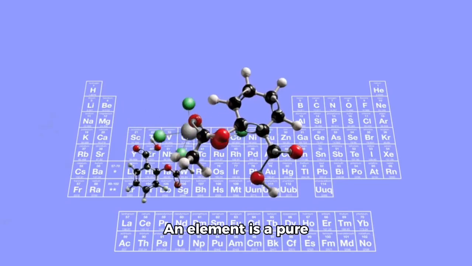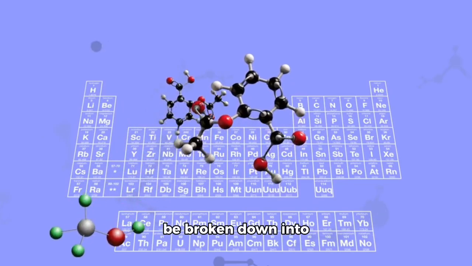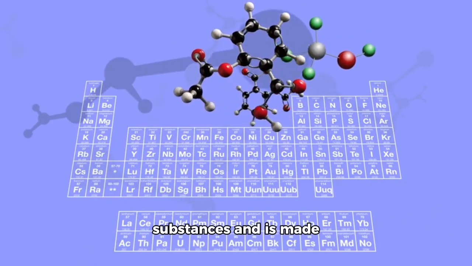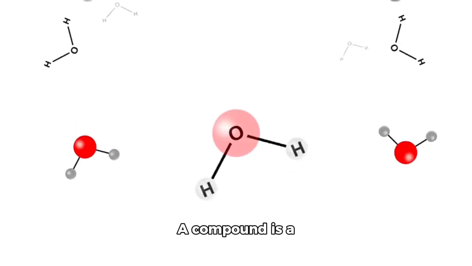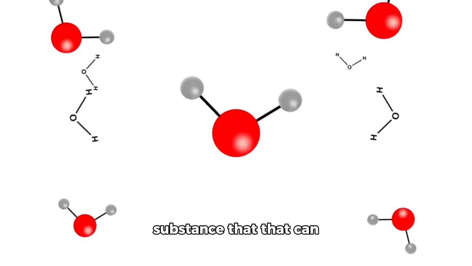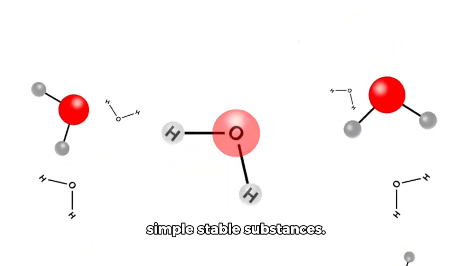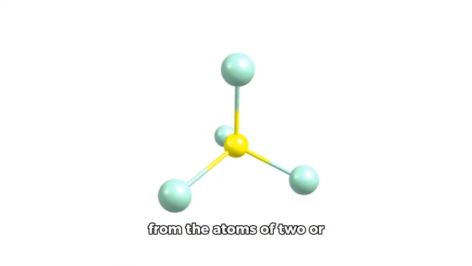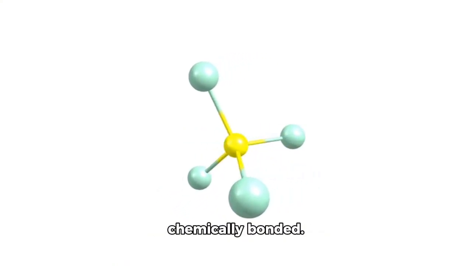An element is a pure substance that cannot be broken down into simpler, stable substances and is made of one type of atom. A compound is a substance that can be broken down into simple, stable substances. Each compound is made from the atoms of two or more elements that are chemically bonded.